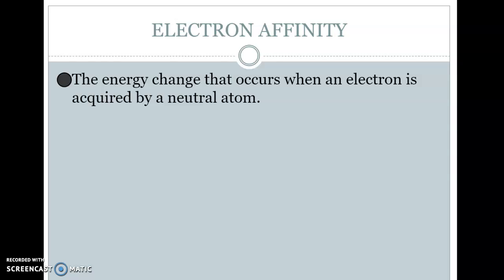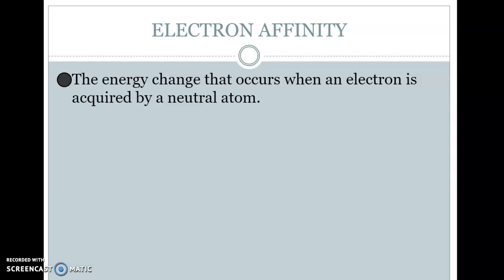So in this case, we are looking at forming anions because we have atoms that are gaining electrons, right? So how much energy is going to be involved in gaining an electron? That's what electron affinity is.